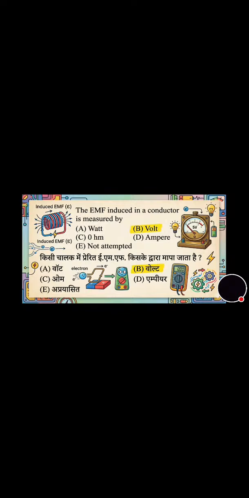करेक्ट आंसर है हमारा volt. अब हम जाते हैं नेक्स्ट क्वेश्चन पे, वो भी बहुत इजी है. In domestic wiring a switch is always placed in the neutral wire, live wire, earth wire. तो इसका करेक्ट आंसर है live wire. अब हम देखते हैं नेक्स्ट क्वेश्चन में, in three phase systems three voltages have same magnitude and frequency but with a phase difference of how many degrees. तो इसके अंदर 120 degrees आंसर आएगा. थैंक यू.